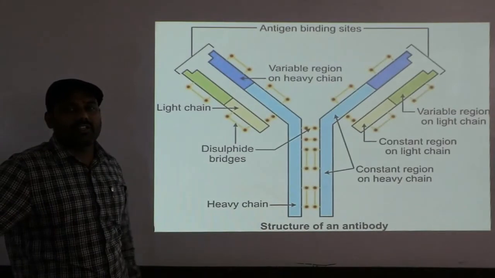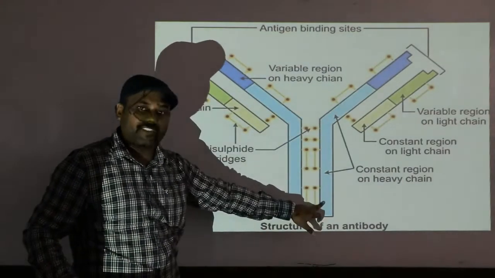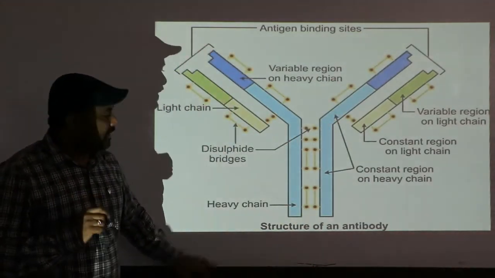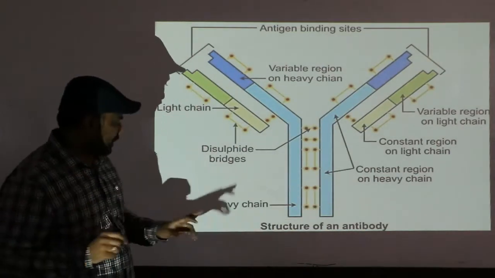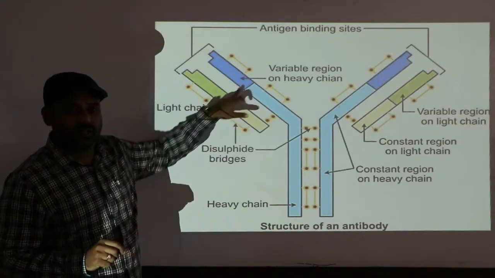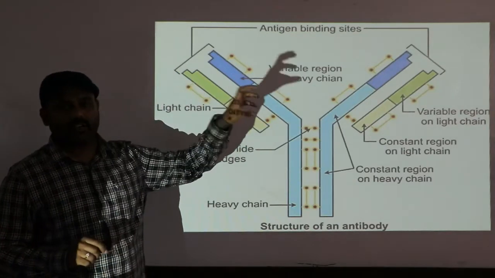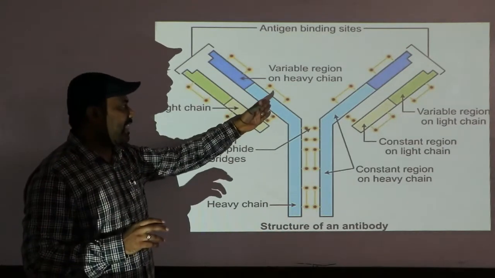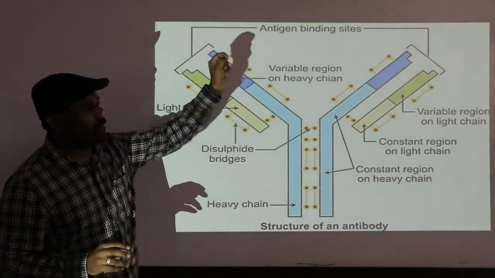So this is the structure of an antibody. You can see here, this one is considered the heavy chain, and these two are simply considered light chains. A very important thing is that these two heavy chains are held together by disulfide bonds. You can see here, disulfide bonds. At the same time, the heavy chain and light chain are also held together by disulfides. Clear? Here you can see the dots. That dot refers to disulfide bonds, which play a very important role in the joining of the light chain and heavy chain. Clear?